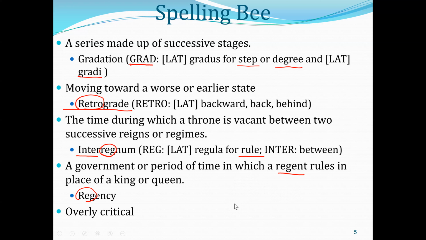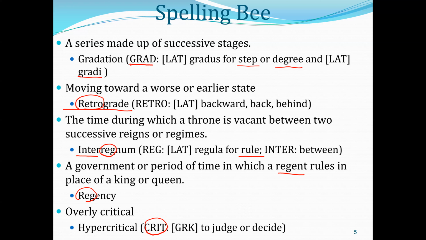Word number five, overly critical. And when we see this word overly, it's not hard to figure out that the word root for it is hyper. So it's hypercritical. And the word root of our focus is crit, C-R-I-T. In Greek, it means to judge or decide. That is hypercritical.